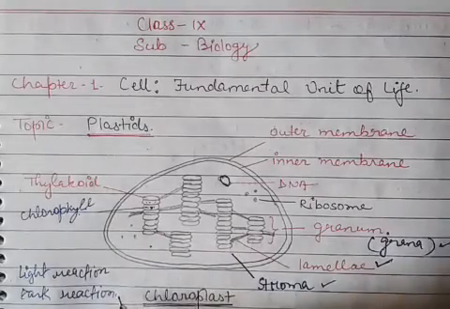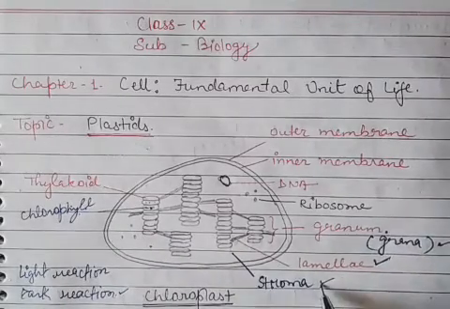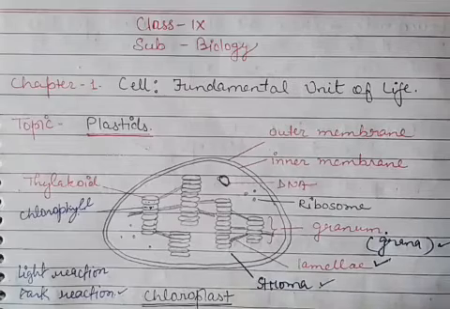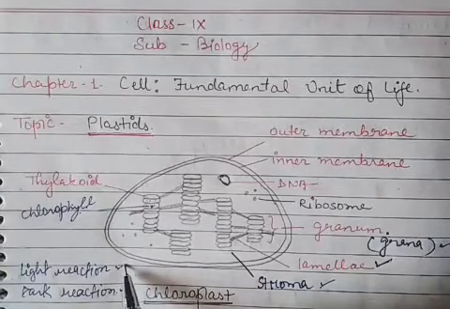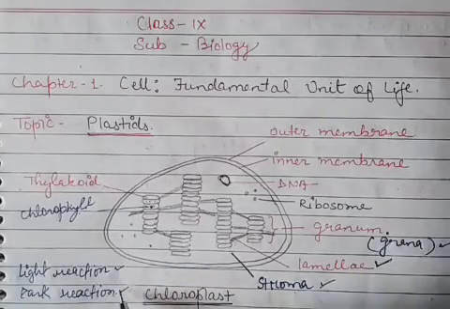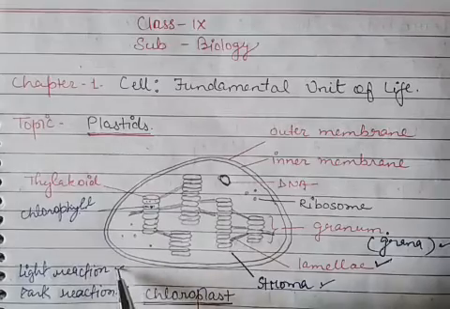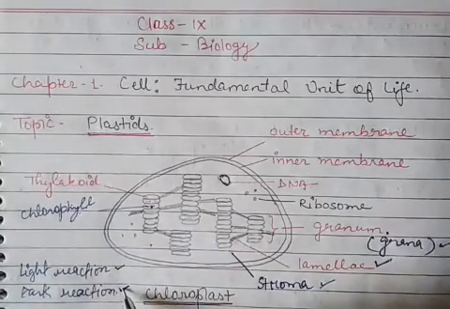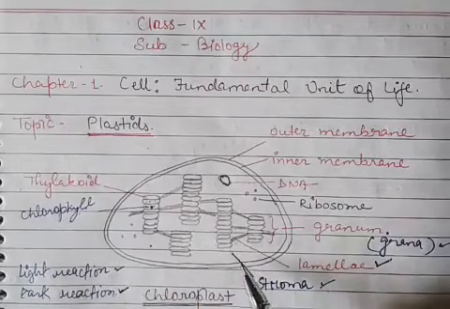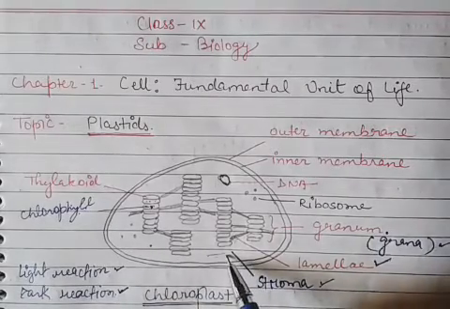Okay, and this dark reaction occurs in the stroma. So you have to remember the photosynthesis completes in two steps. First step is known as light reaction, and the second step is known as dark reaction. The light reaction takes place inside the thylakoid, and the dark reaction takes place in the stroma.